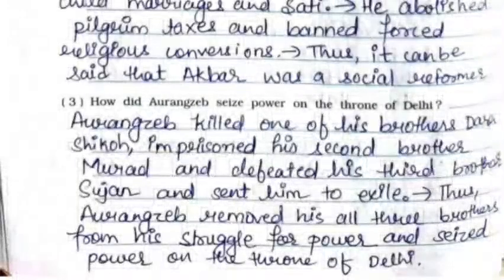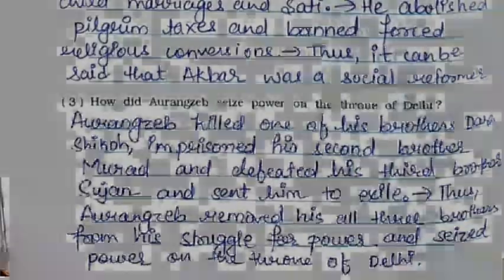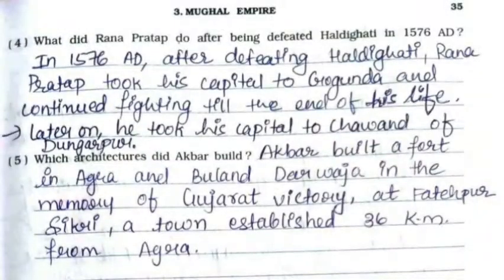Third one, how did Aurangzeb seize power on the throne of Delhi? Aurangzeb killed one of his brothers, Dara Shikoh, imprisoned his second brother Murad, and defeated his third brother Shuja and sent him to exile. Thus Aurangzeb removed all three brothers from his struggle for power and seized power on the throne of Delhi.